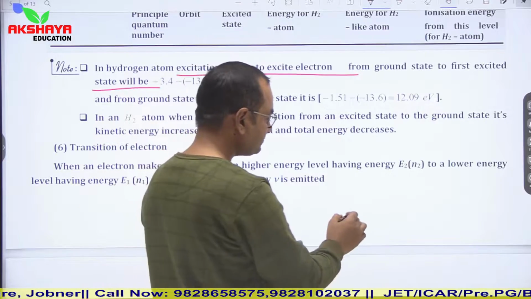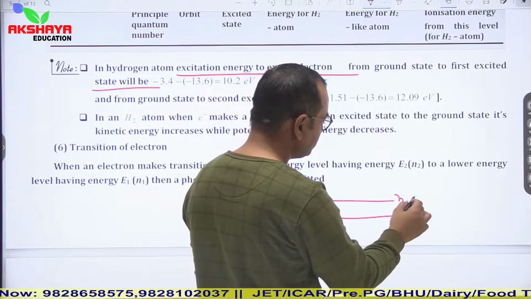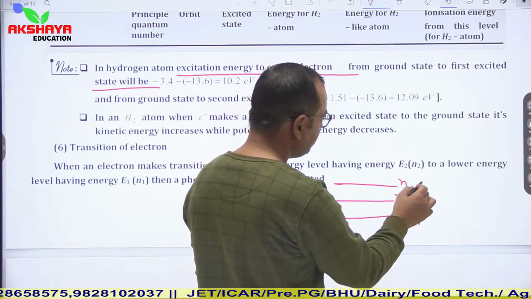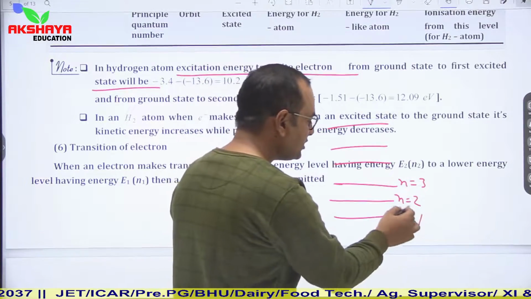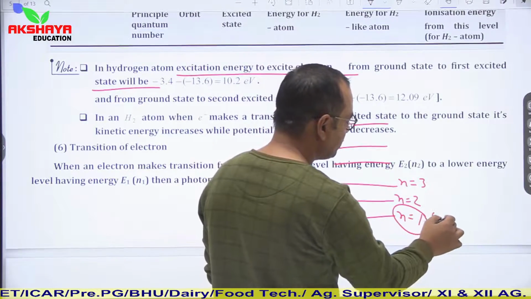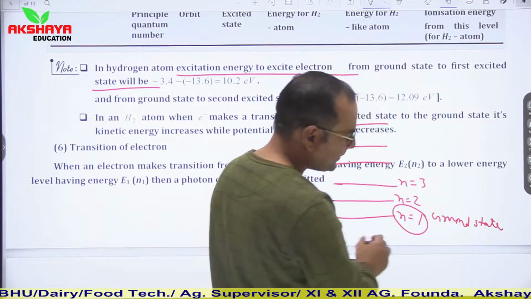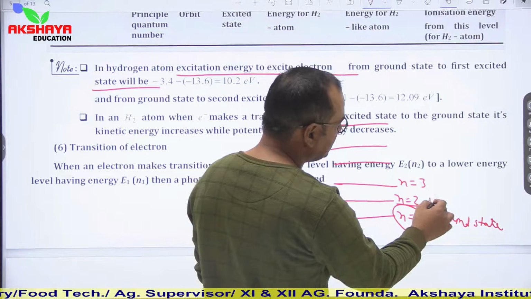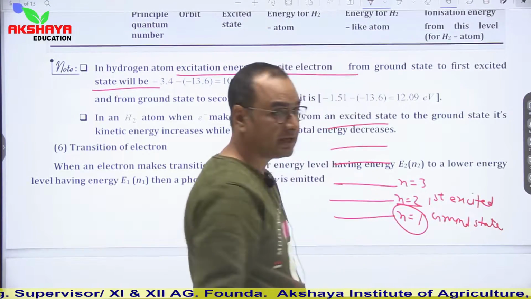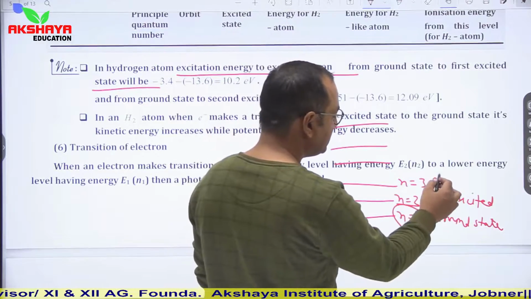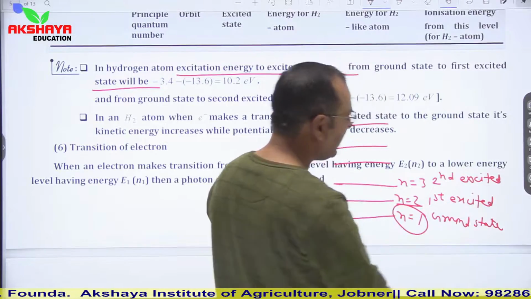Let us say this is n is equal to 1, this is n is equal to 2, n is equal to 3, and so on. These different energy levels are there. This n is equal to 1 is known as the ground state. This n is equal to 2 is known as the first excited state. N is equal to 3, second excited state, and so on.